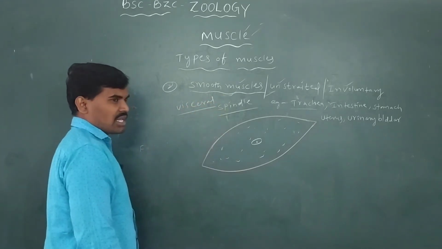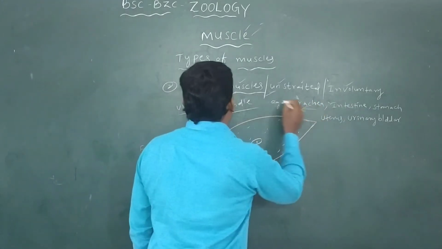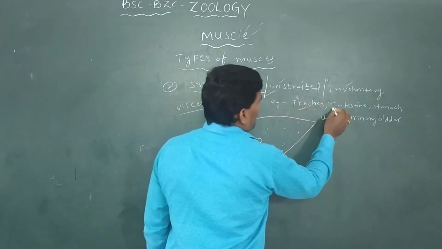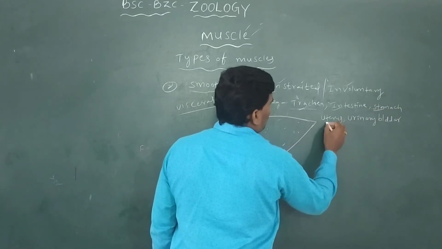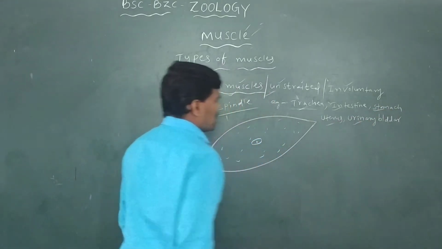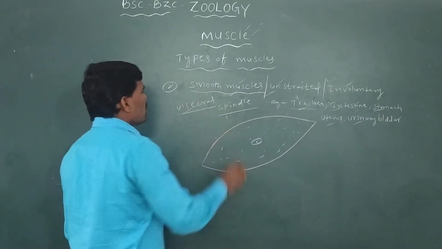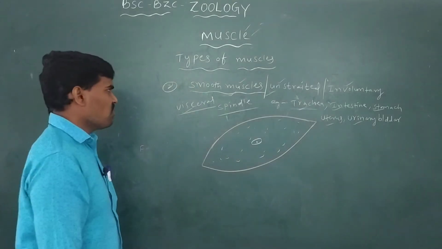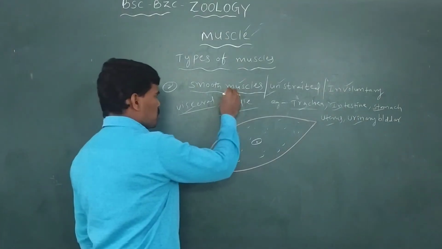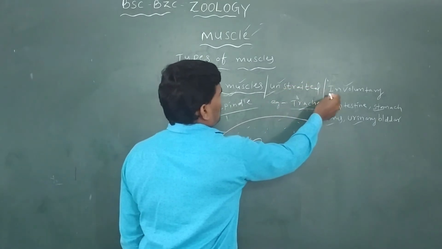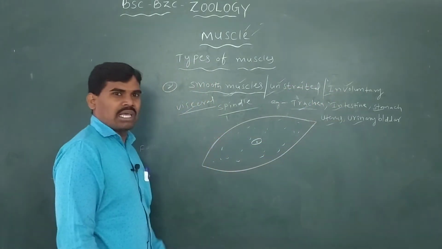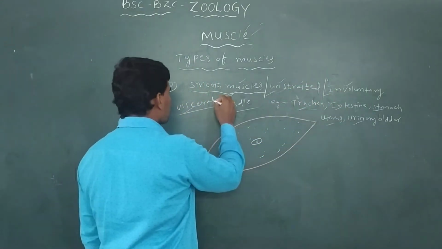So visceral organs like the trachea, intestine, stomach, uterus, urinary bladder. Hence the name is called visceral muscles. Another name: visceral muscles, smooth muscles, unstriated muscles, or involuntary muscles. All these names are for the same muscle.